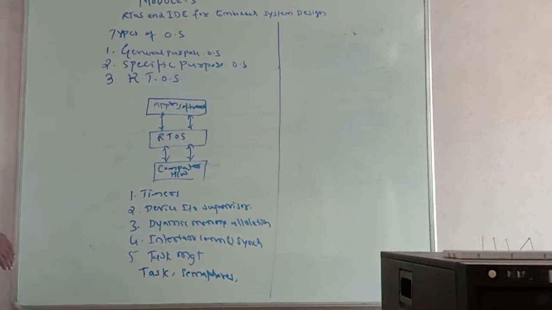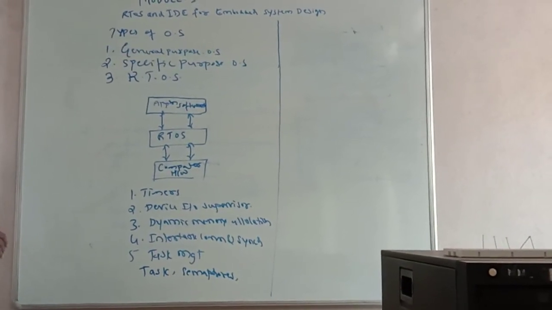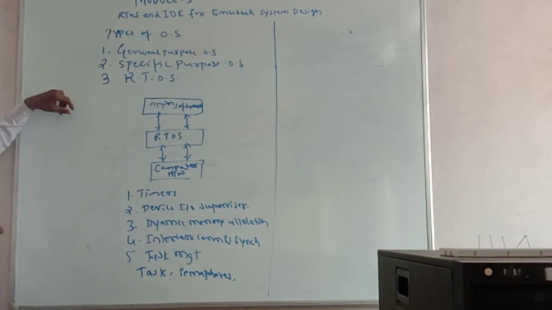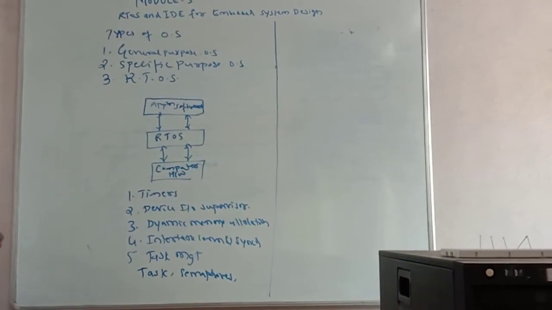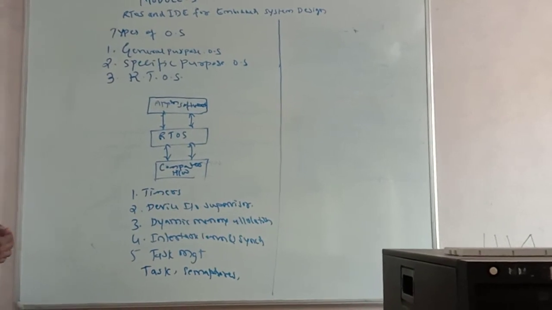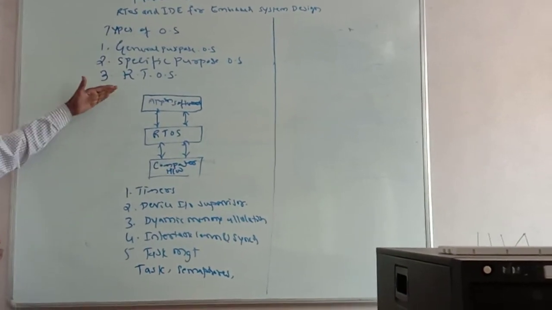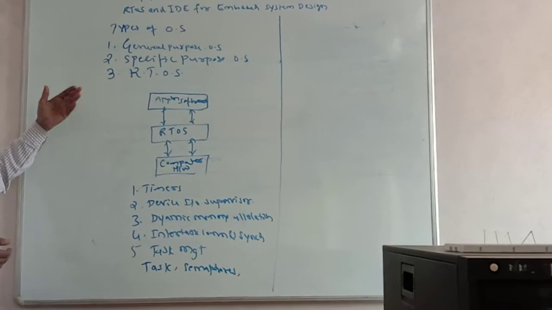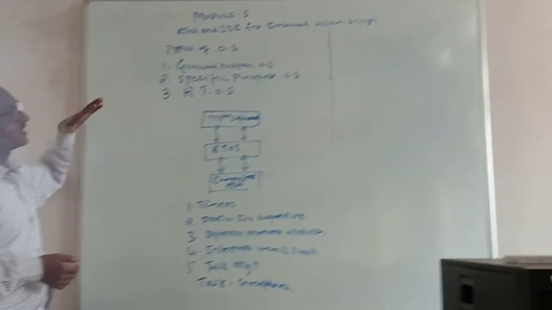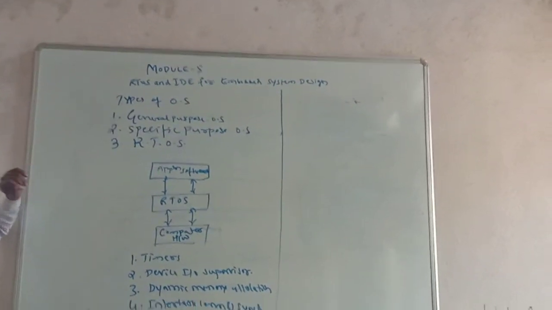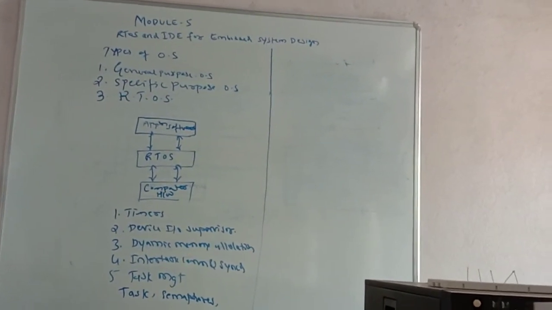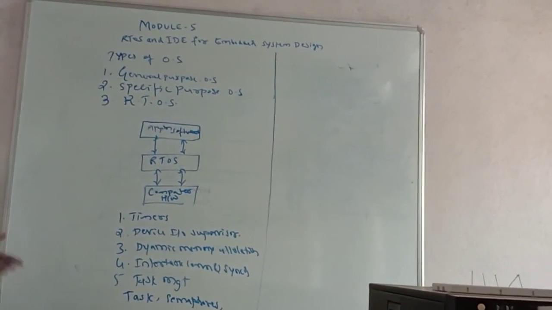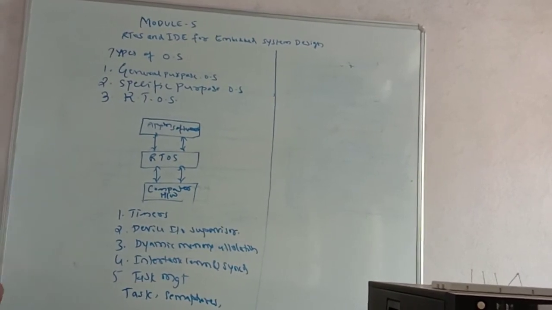The execution speed and response are very fast as compared to a general purpose operating system. RTOS response and efficiency are higher. That's why the process industries as well as the automobile industries use RTOS systems. Immediate actions, more flexibility and time sense are available in RTOS.